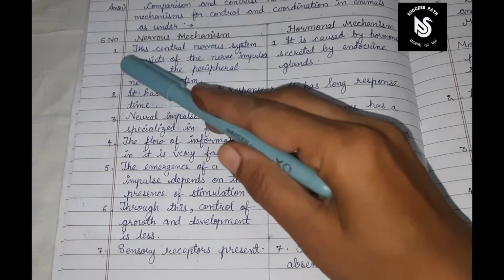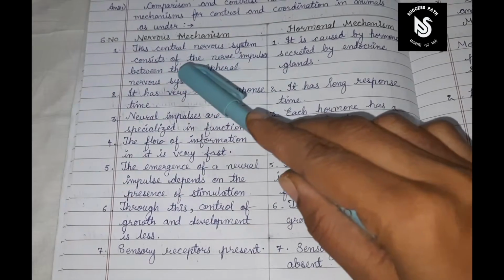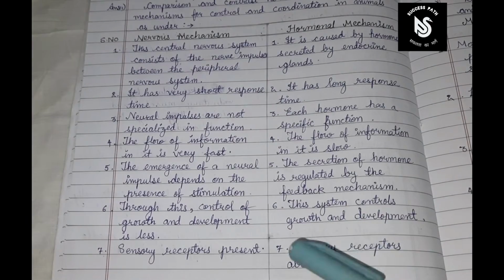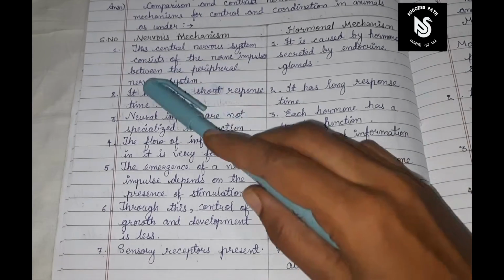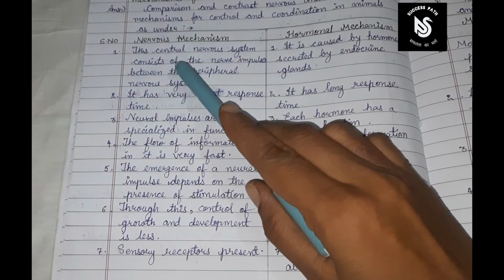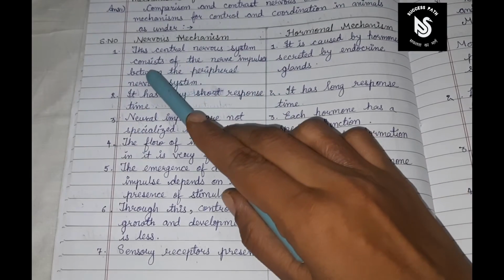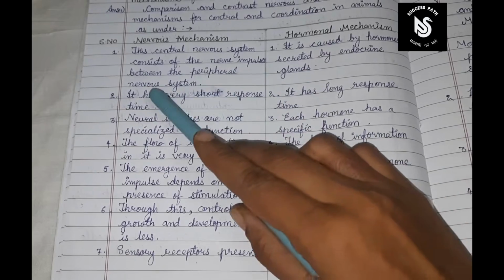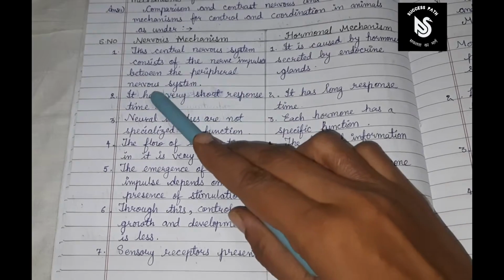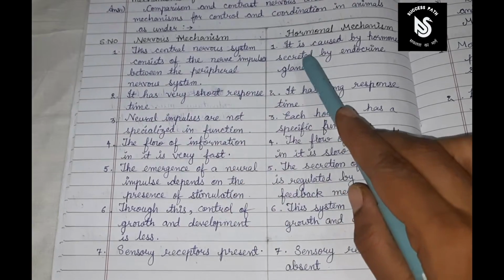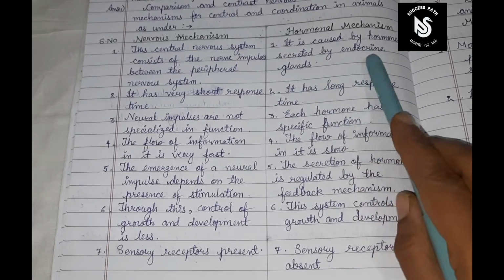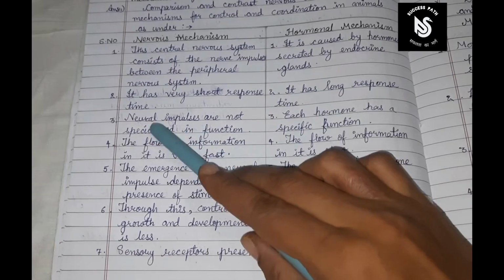Form a table with serial number, nervous mechanism and hormonal mechanism. There are 7 points on each side. First, the nervous mechanism consists of nerve impulses between the central and peripheral nervous system. The hormonal mechanism is caused by hormones secreted by endocrine glands.